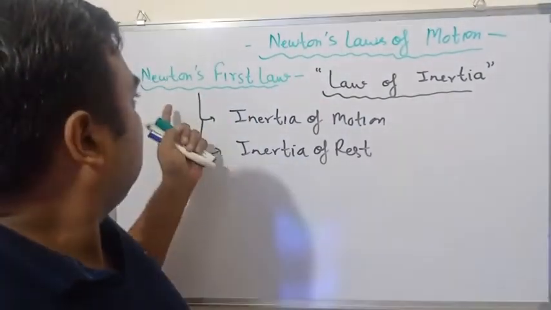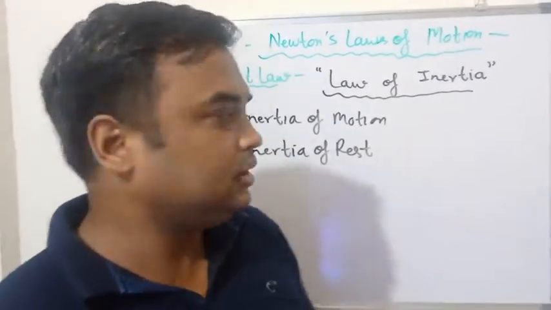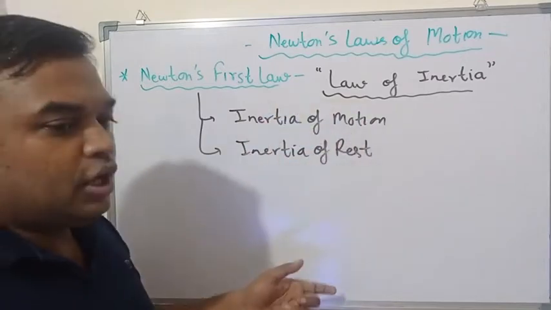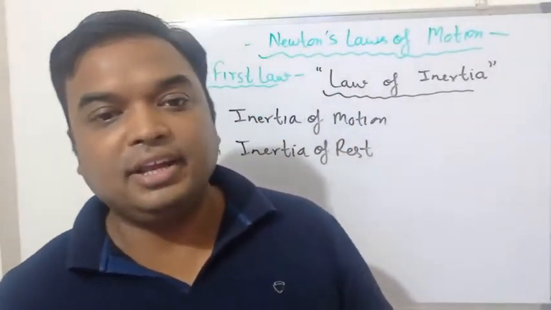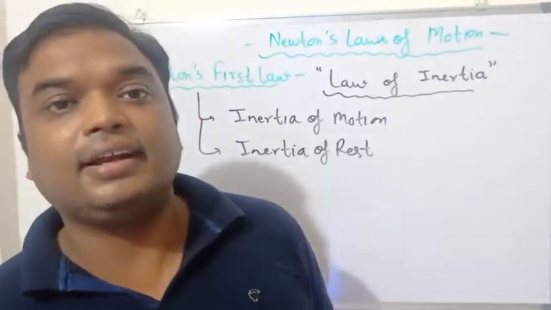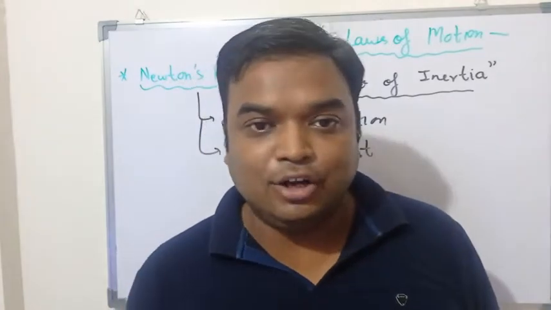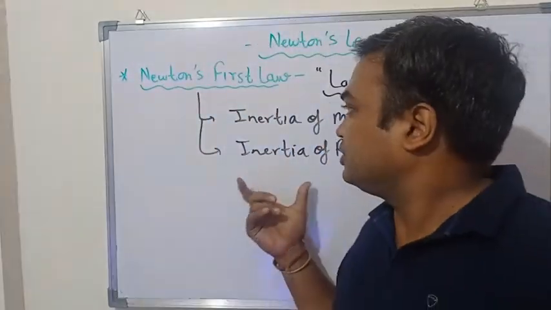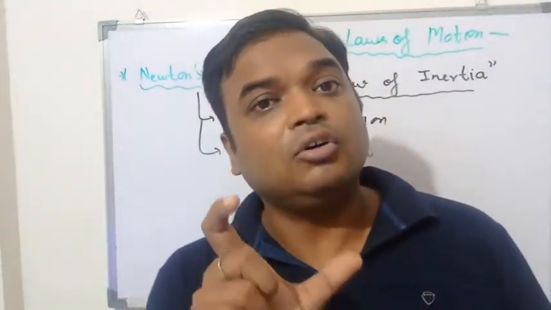Okay, so Newton's laws of motion. Newton basically gave three laws of motion. Newton's first law of motion states that if a body is in motion or a body is at rest, then the body will remain in that state until and unless an external force or external agency is applied on that particular body. So basically Newton's first law of motion defines force.